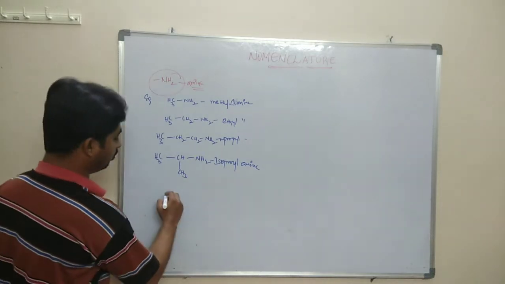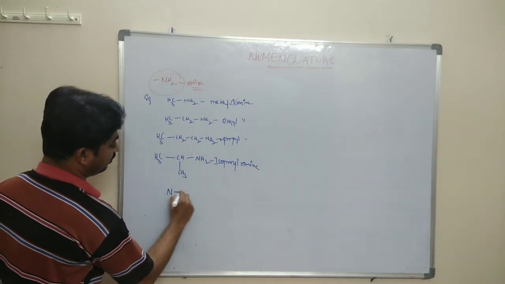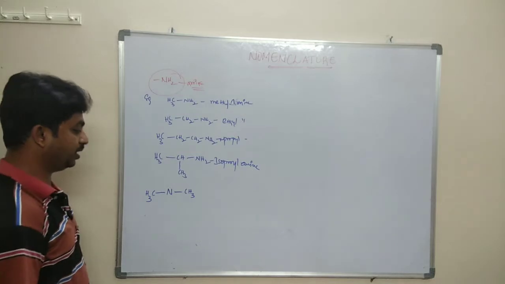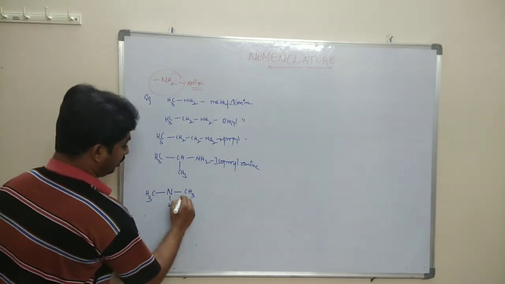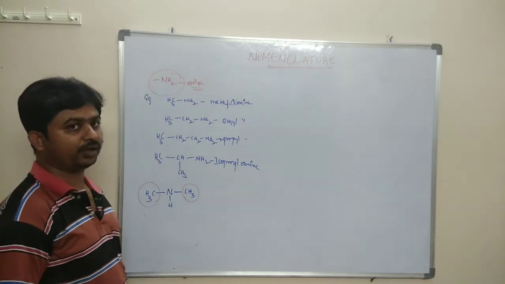Next, let's talk about divalent amines, nitrogen with two valencies. In these structures you can remember that the nitrogen is having the same type of alkyl groups.